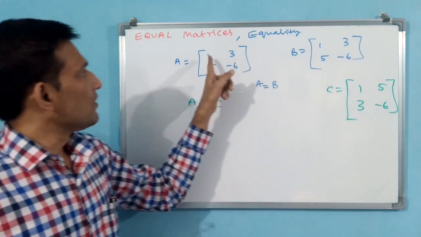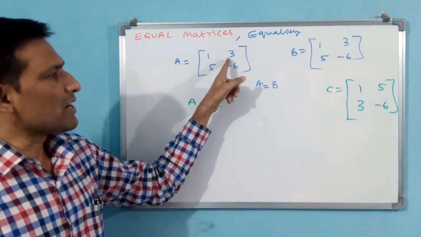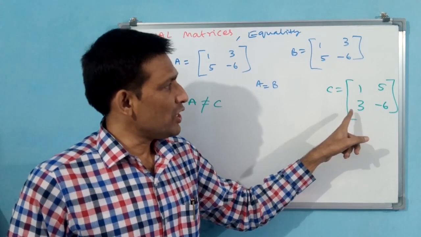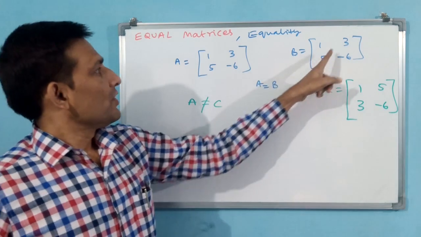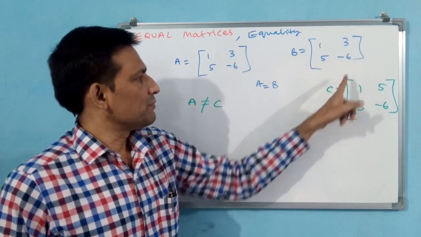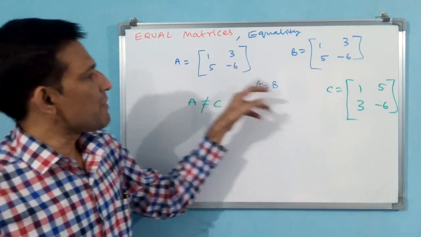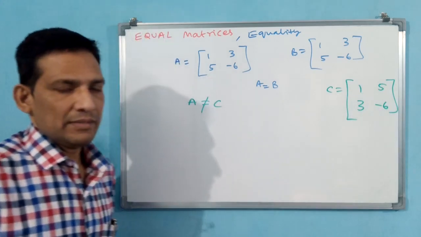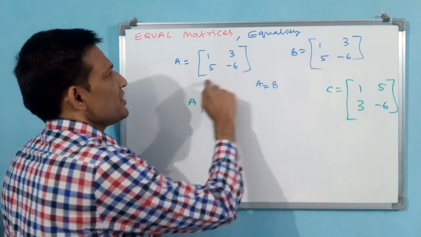You see here, element 3 is at position A12, but here 3 is at position A21, second row, first column. In A and B the positions are the same: 1, 3, 1, 3, and 5 minus 6, 5 minus 6. But in C it is 1, 5, 3, minus 6. That means 1 and minus 6 may be in the same position, but these two are interchanged. That is why A is not equal to C, but A equals B.